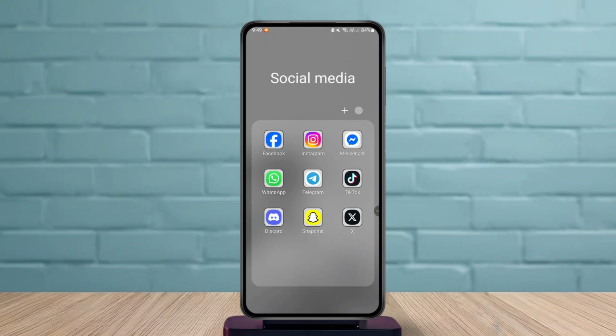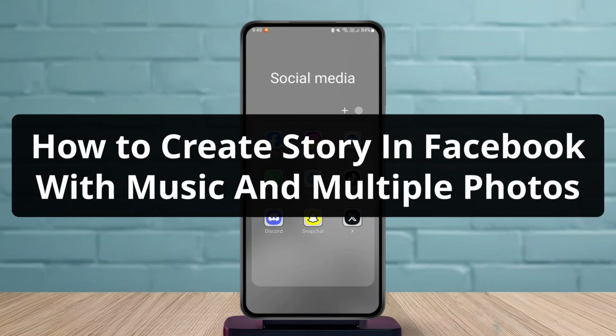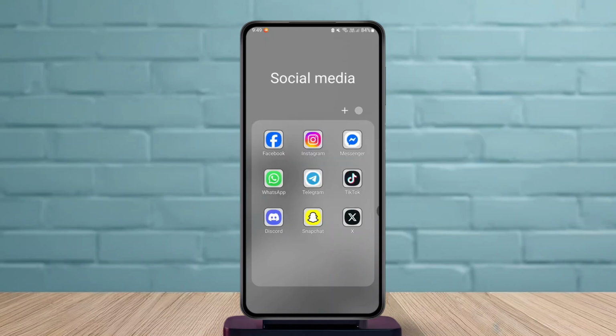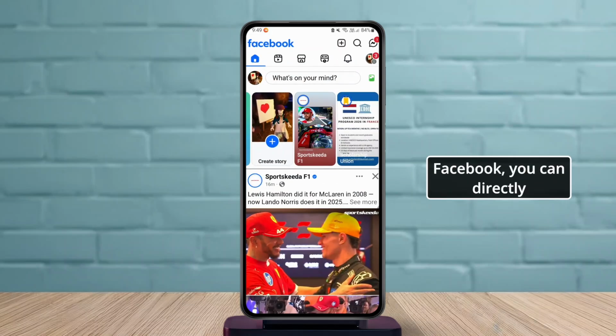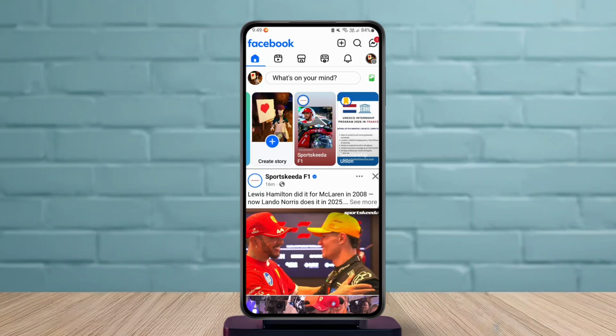Hey everybody, if you want to create a story in Facebook with music and multiple photos and you are wondering how to do so, you may follow these steps and you should be able to do it. Open up the Facebook application, and once you open it, you can directly look out for the create story option at the top of your feed and tap on it.